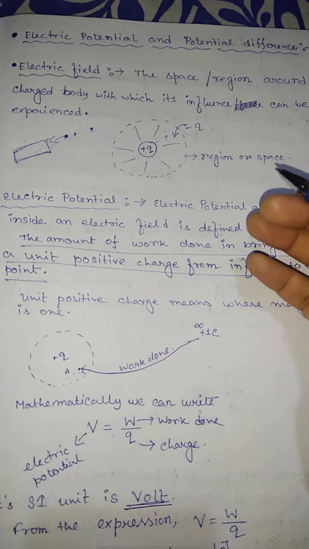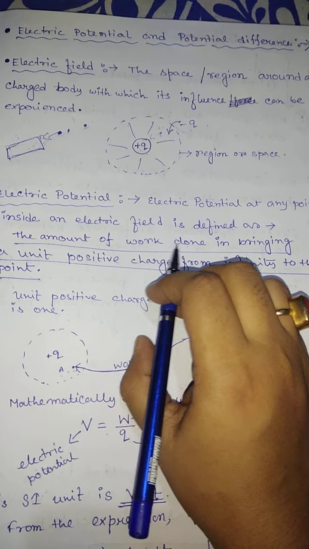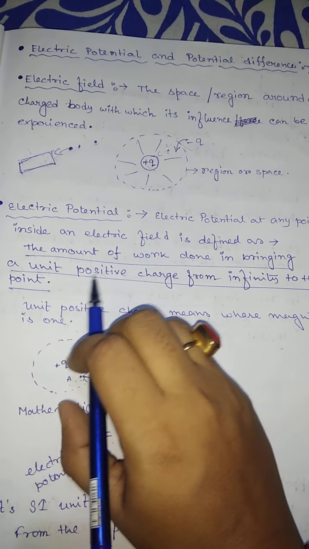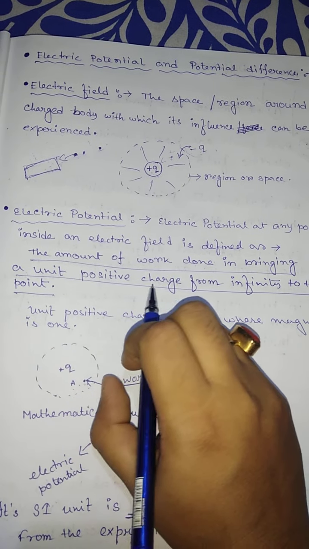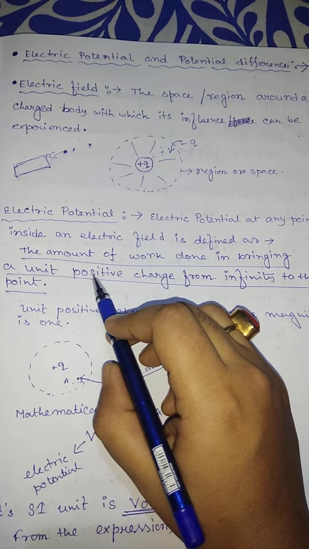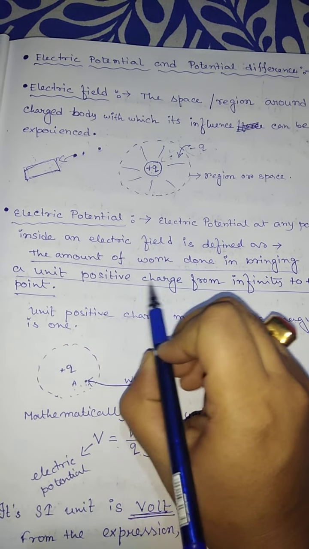Clear? So how do we define the electric potential? The amount of work done in bringing a unit positive charge. Unit positive charge means the charge placed at infinity whose magnitude is 1 coulomb.